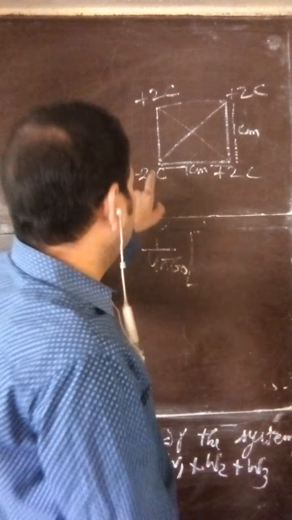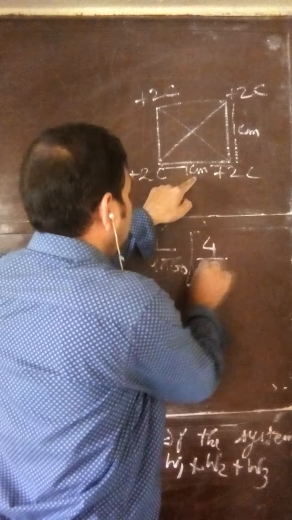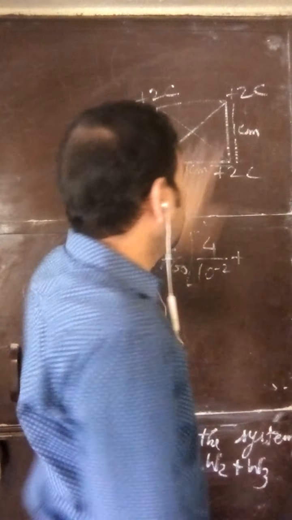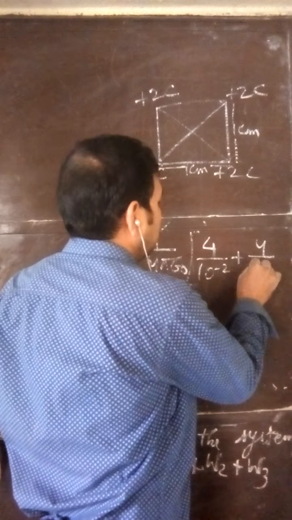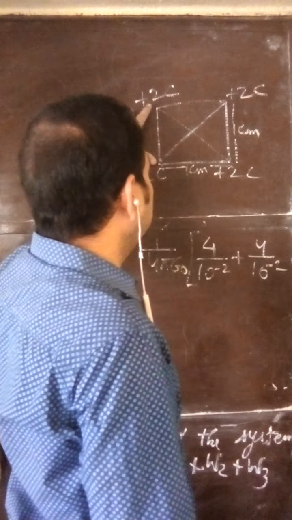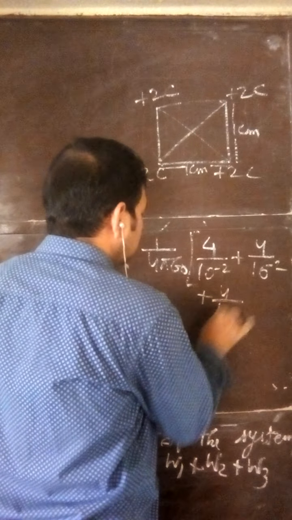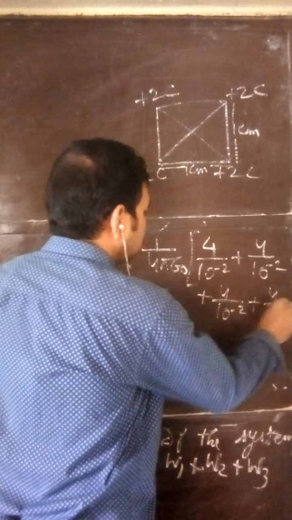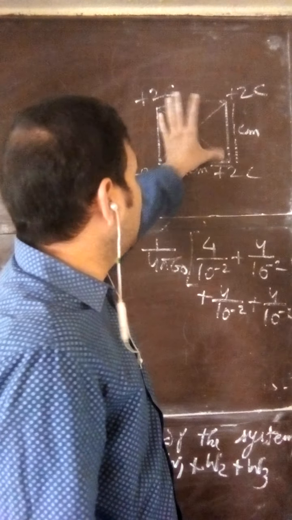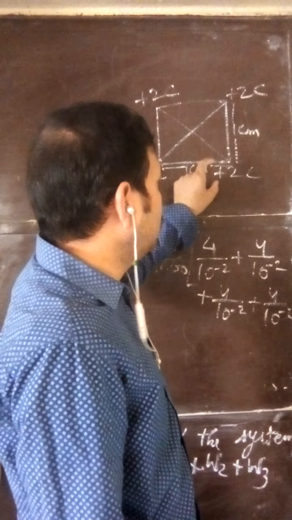For example, 2 into 2, 4, by the distance between them, 10 to the power minus 2. One pair. Next, 2 into 2, 4, distance between them. 2 into 2, 4, distance between them. 2 into 2, 4, distance between them. 4 pairs I have written. Next 2 pairs, 4 again, and what will be this distance? Diagonal. Diagonal is root 2 a.